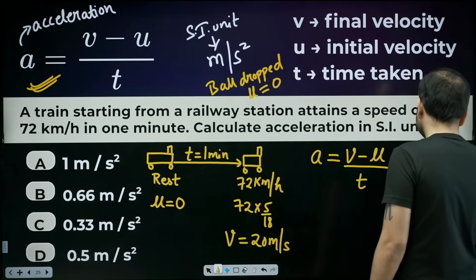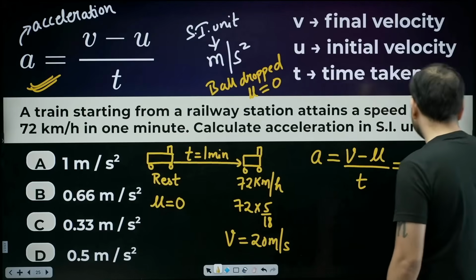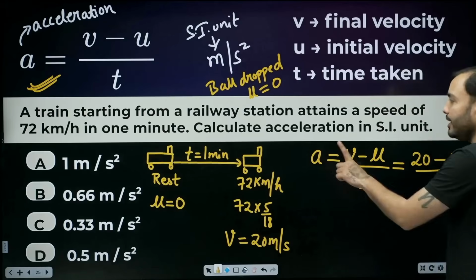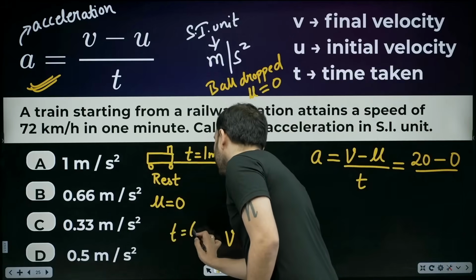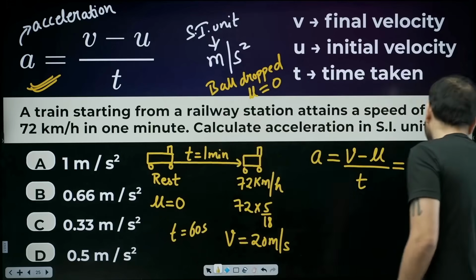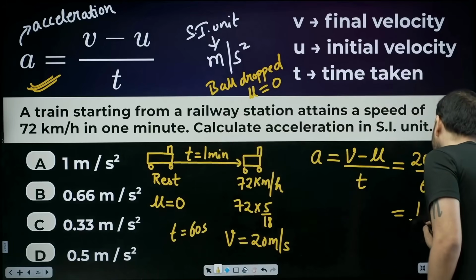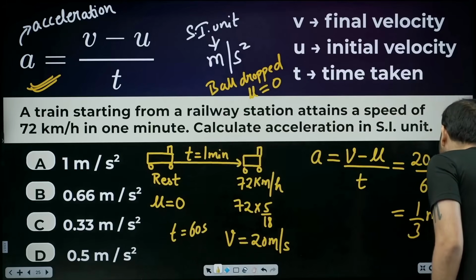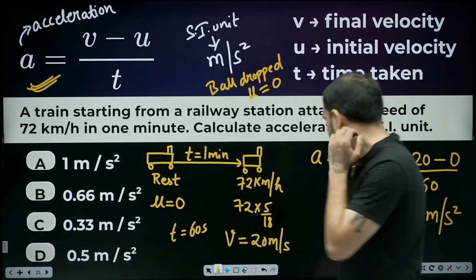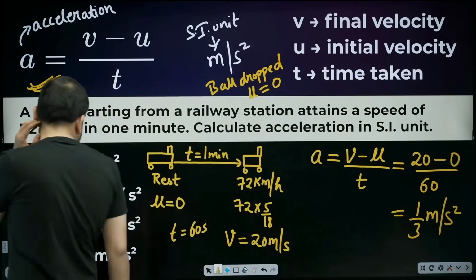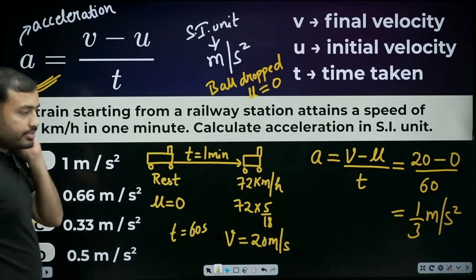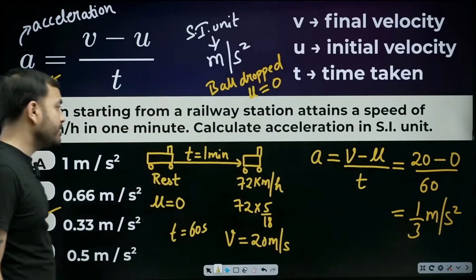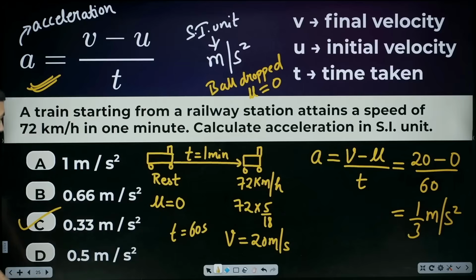V is 20 minus U, which is 0. Time taken 1 minute. Now beta, in denominator we must keep time in second. So in 1 minute, how many seconds? 60 seconds. So this cancels to 1 divided by 3. And what will be the unit? Meter per second squared. 1 divided by 3, beta. What will be the answer? 1 divided by 3 is 0.33. So it will be 0.33 meter per second squared. Clear? Now look ahead, beta.